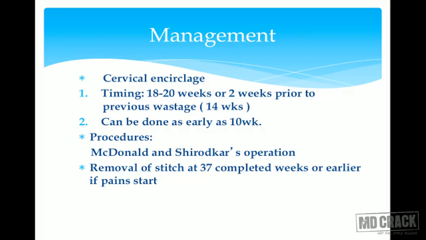Now the timing, ideally we can do it at 18-20 weeks. Once we have ruled out anomalies in the fetus by doing anomaly scan, we can proceed for the procedure. But in a patient where there were recurrent losses, we cannot really wait till 18 to 20 weeks because she might abort before that. So we have to do the procedure ideally 2 weeks prior to her earliest loss. You understand?